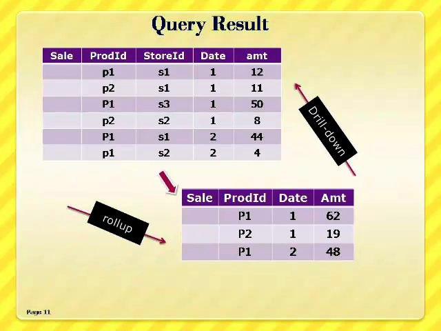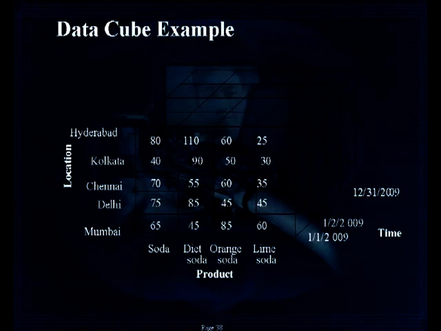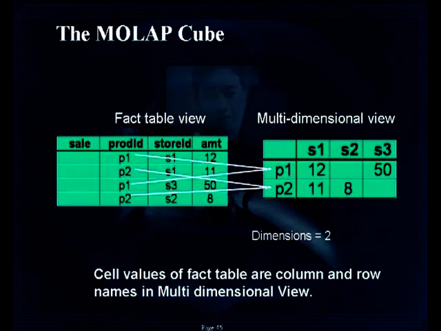But how do we generalize this to more than 2 dimensions? When you have more than 3 dimensions, we should think in the form of a structure called a cube. As I mentioned earlier, the structure of the data cube can also be represented in the form of an array. The same fact table data can be converted into a multidimensional cube representation very easily.